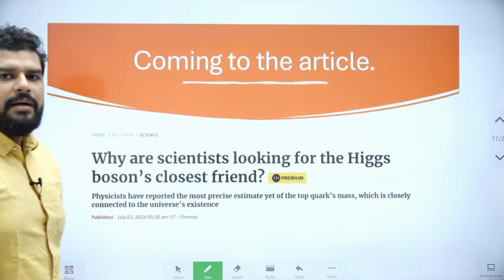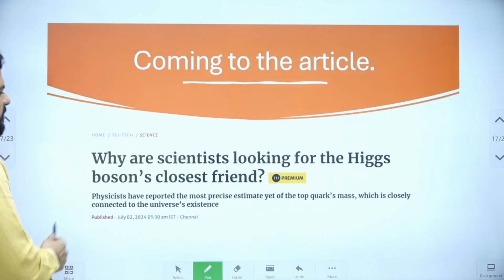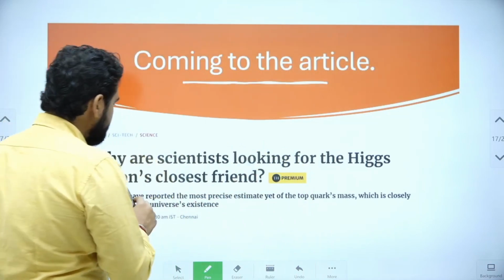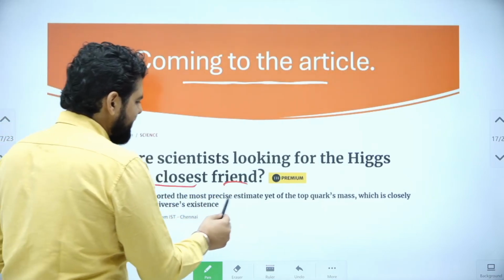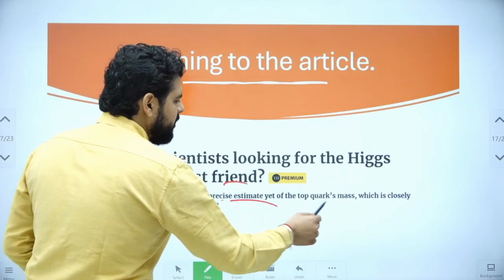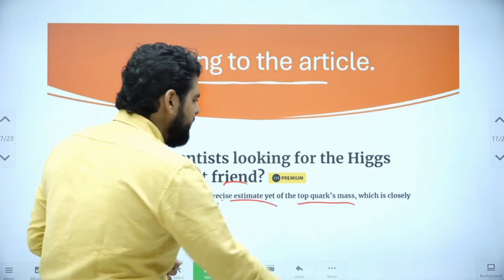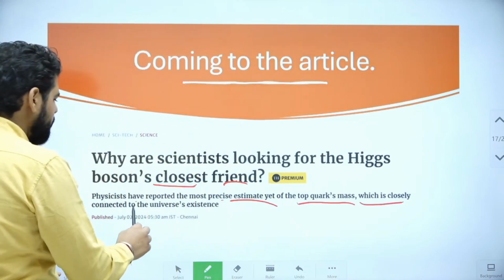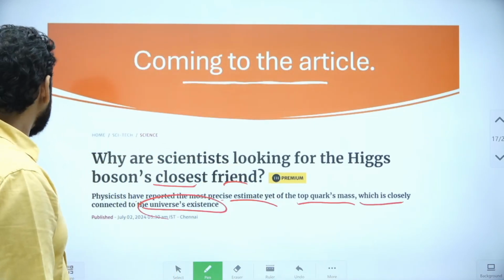Now, let's come to the article itself. We have discussed all the concepts that were in the article, all the concepts that you need to understand so as to appreciate the article. So the article says, why are scientists looking for the Higgs boson's closest friend, and physicists have reported the most precise estimate yet of the top quark's mass. So the top quark is the star of the article. This is closely related to the universe's existence, hence we have to study this article properly.